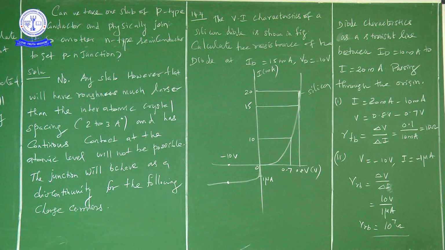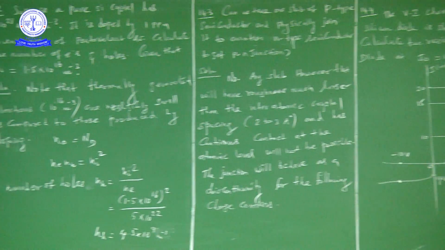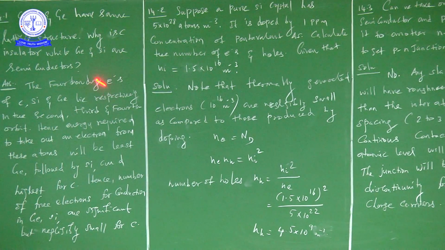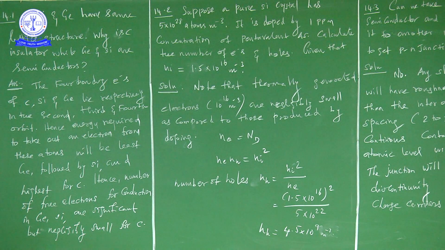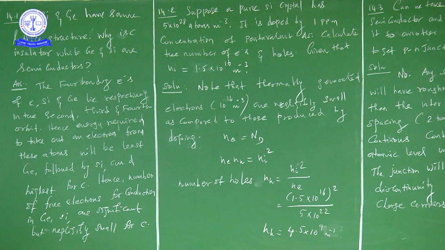And in the first problem, problem 14.1, he is asking, though they are having the same lattice structure, why carbon is an insulator and on the other side germanium and silicon are semiconductors, okay. You know the answer is arrangement of electrons and then availability of free electrons, right.